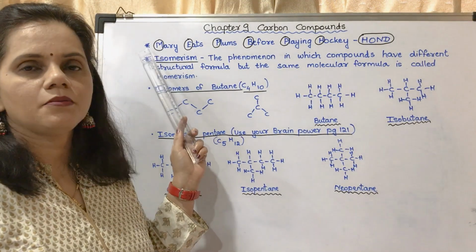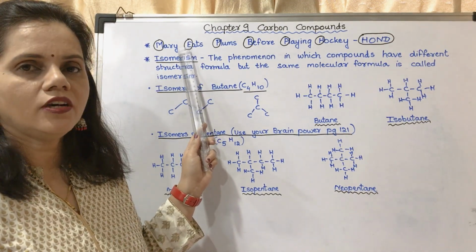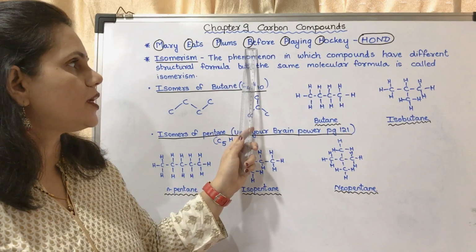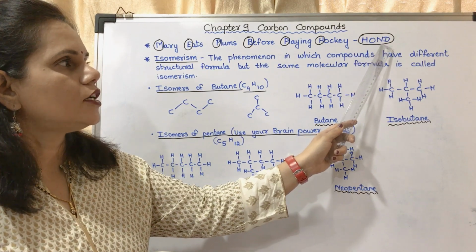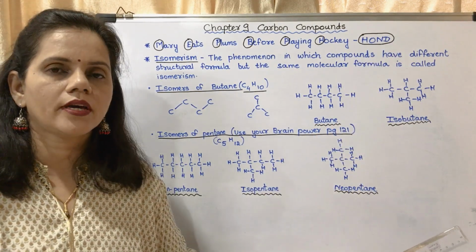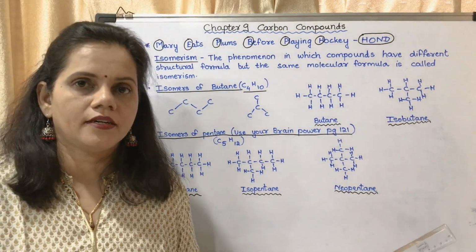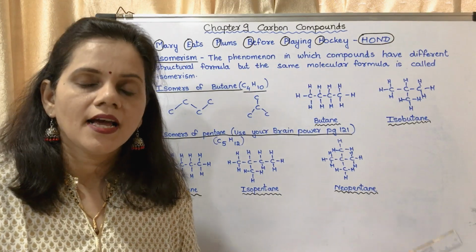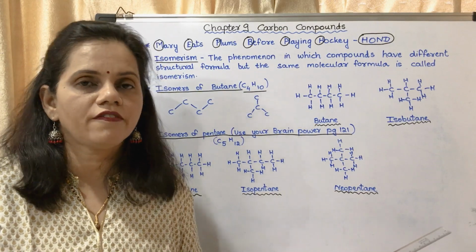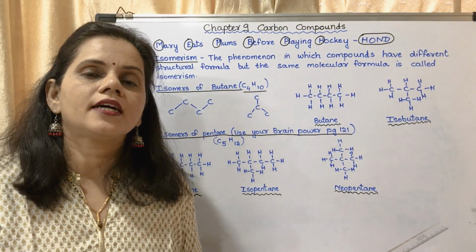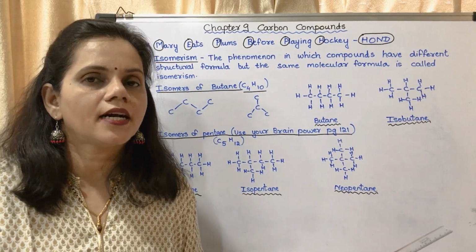So Mary, M stands for methane. Eats, E stands for ethane, then propane, butane, pentane, hexane, heptane, octane, nonane and decane. You may study the first 10 alkanes in order with the help of this phrase. And you should be able to draw the structural formula, that means the line structure, the condensed formula, and the molecular formula of these compounds.